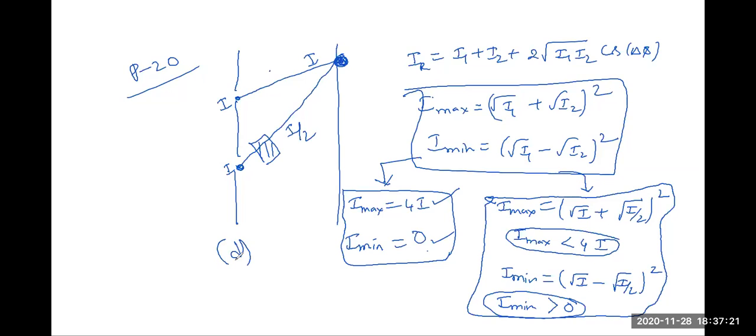Next, go for the next question, question number 21. In Young's double slit experiment, the space between the two slits is 0.1 and the screen is kept at a distance of 1 meter from them.